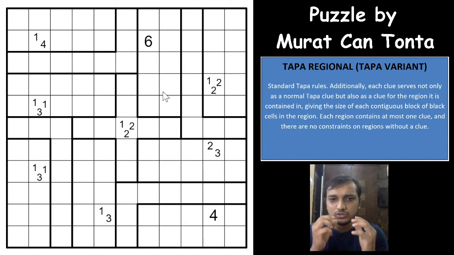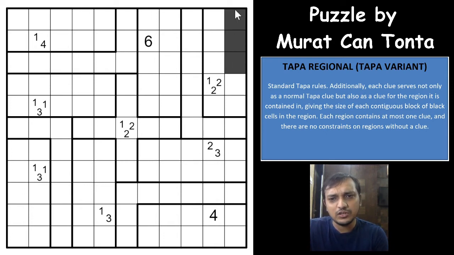If you focus on each clue in its region, apart from the surrounding 8 cells, it will work a different way in its region as well. For example, for the 1 2 2, if you have any shaded cells in these 3 cells, it will of course go out, because you can't have more than 2 cells shaded continuously in this group.